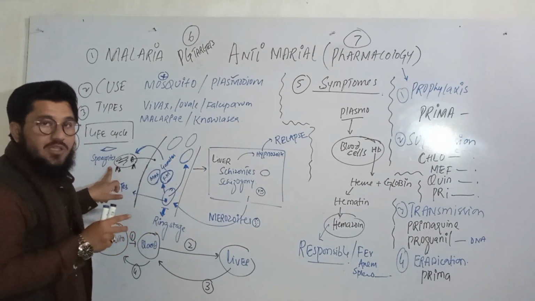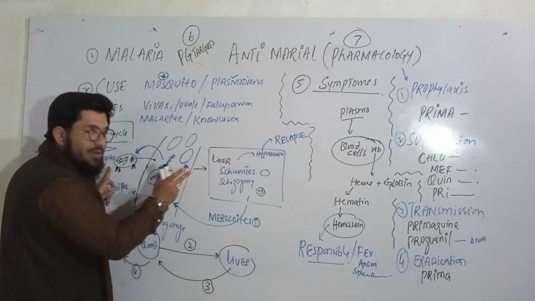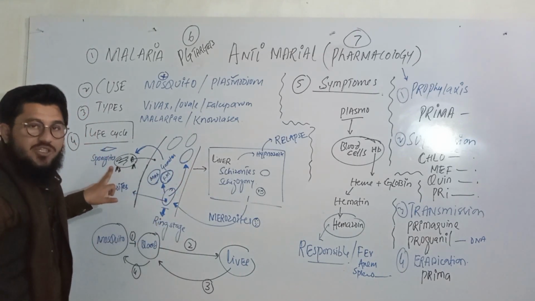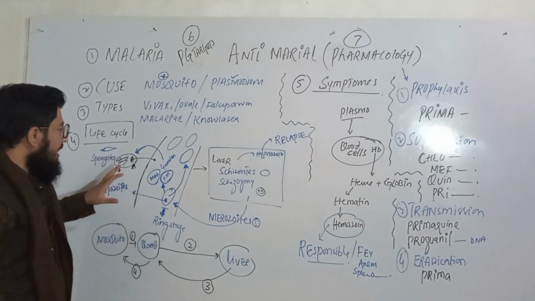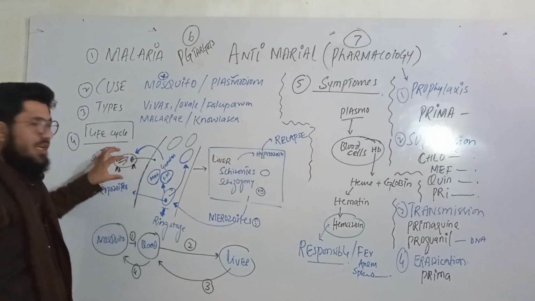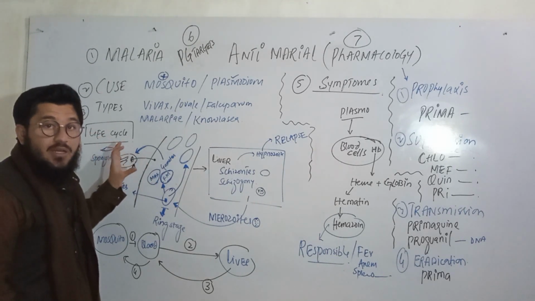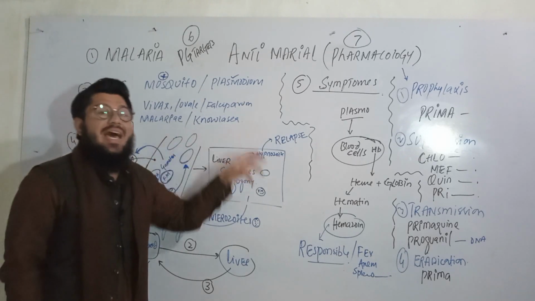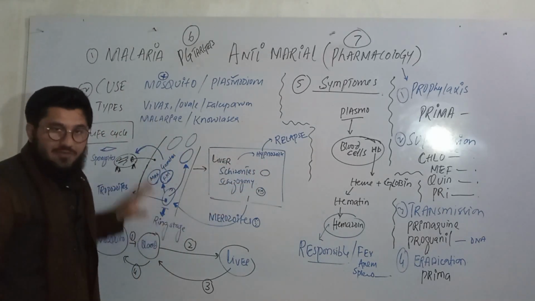and again they will synthesize the sporozoites. So in short, the asexual reproduction takes place in the human, and the sexual reproduction takes place in the mosquito. Very simple. Now what happened? Sporozoites are synthesized again when these gametes are fused. Now these sporozoites are again available to be injected into someone else and to infect the next one. So like this, the pathway continues.